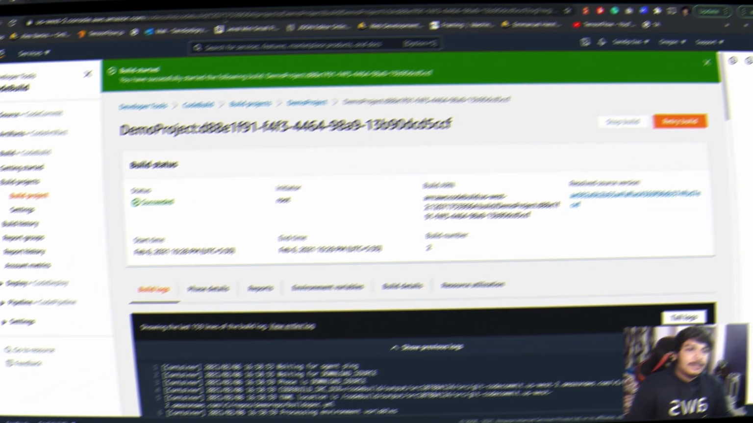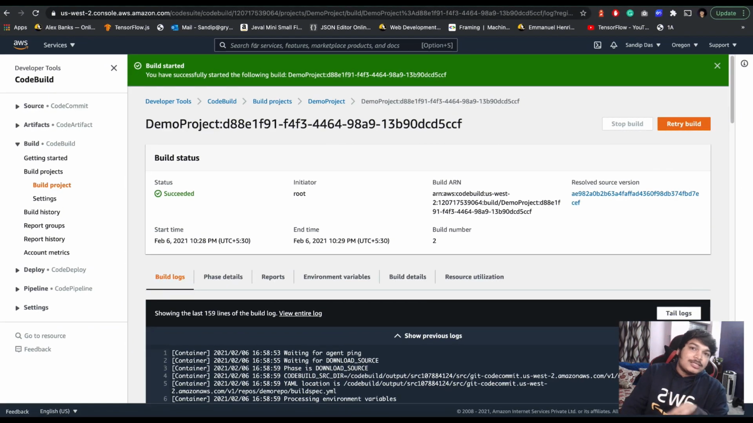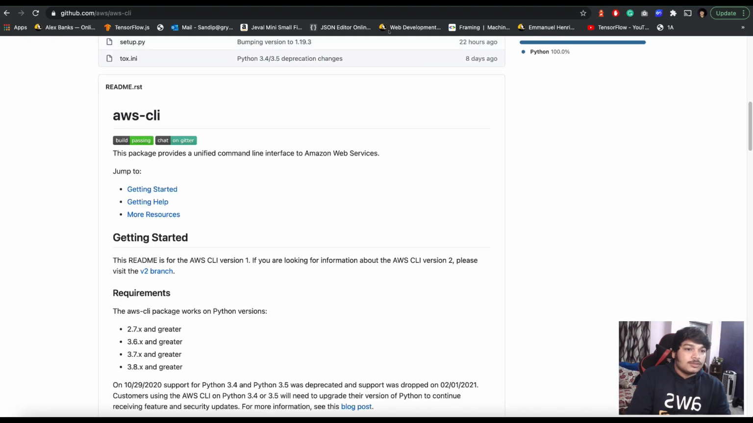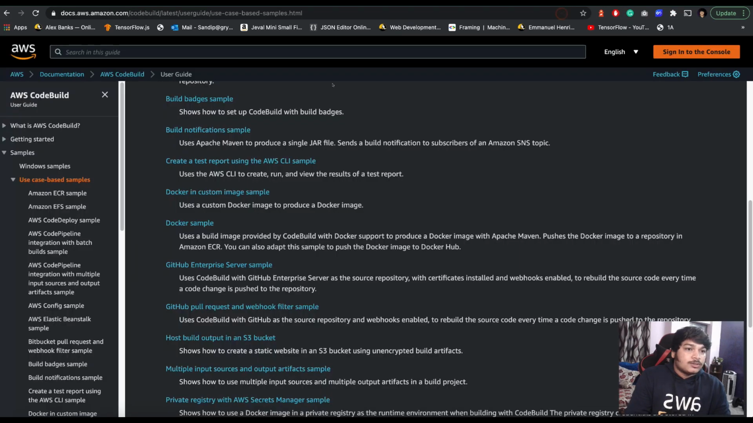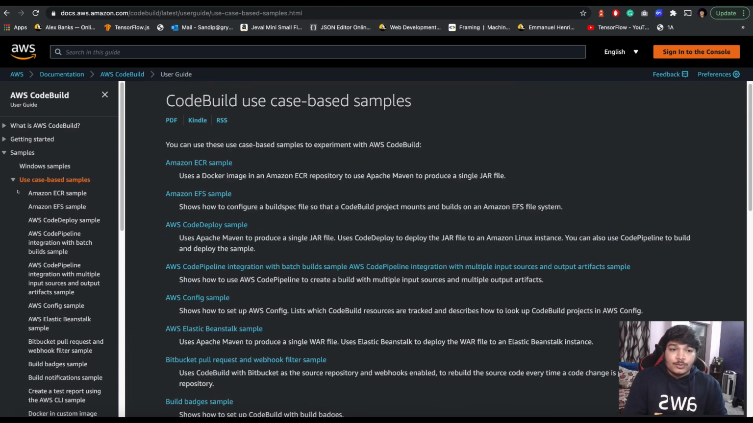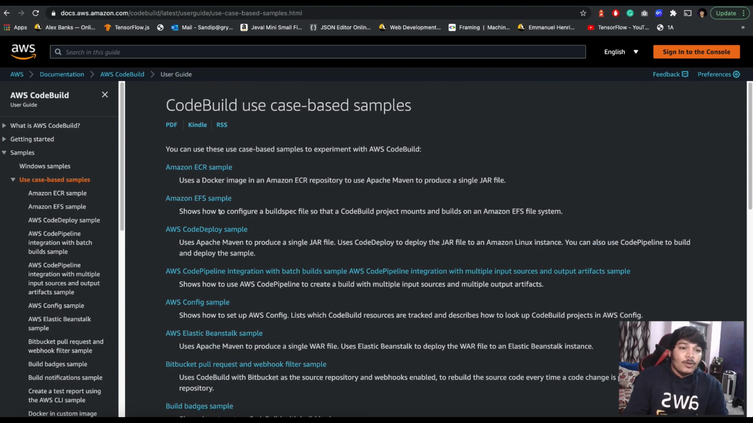Now there are specific use cases I want to explain: CodeBuild use cases. I will give you this URL, with use case based examples. Suppose you want to do it for an ECR image. You have some ECS deployment somewhere, and you are storing the image in ECR. You can actually automate that also. Let me show you the example.